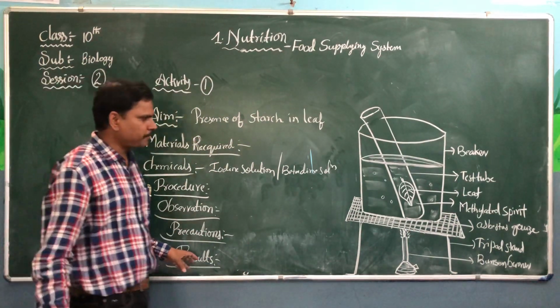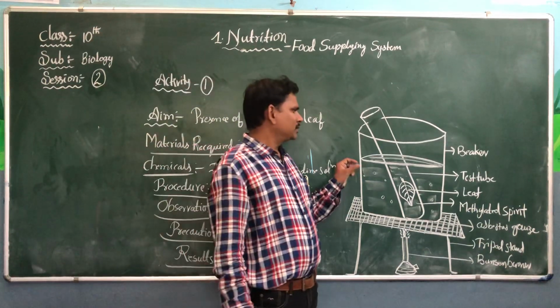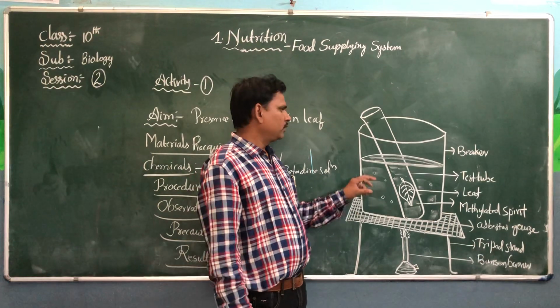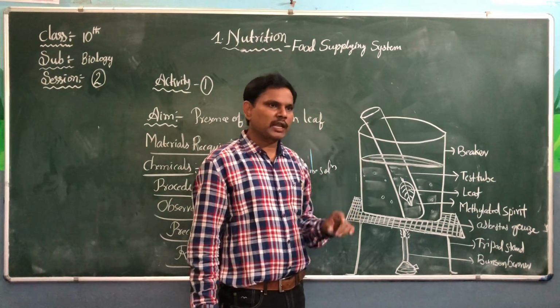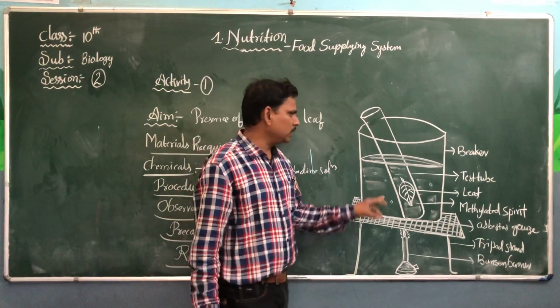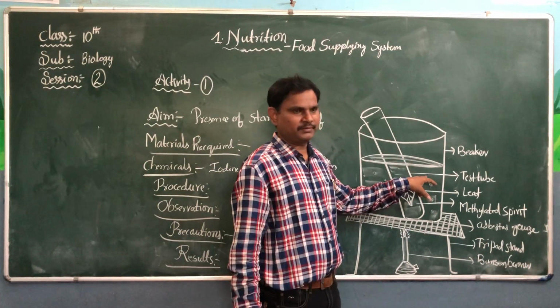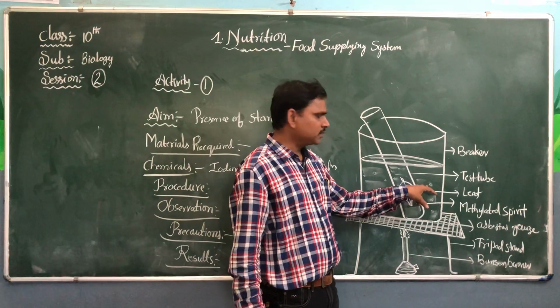What is the procedure? Select one slim and very healthy leaf which is exposed to sunlight properly, and that leaf should be boiled in water first.